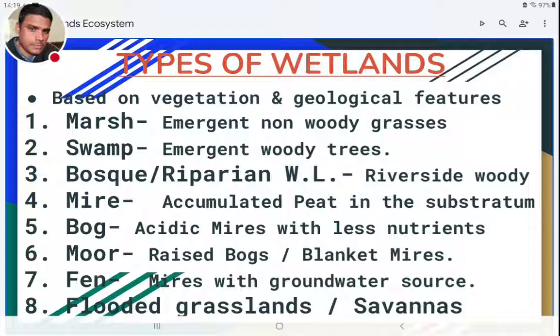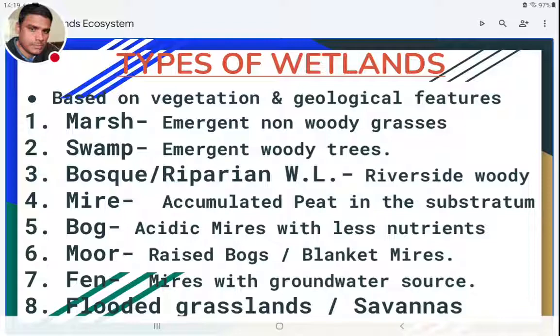So in mires, bogs and moors, groundwater cannot penetrate or come out, and so mires, bogs and moors will be very poor in terms of nutrients and poor in terms of vegetation. But fens can receive water from groundwater also. So fens are somewhat better than mires, bogs and moors.